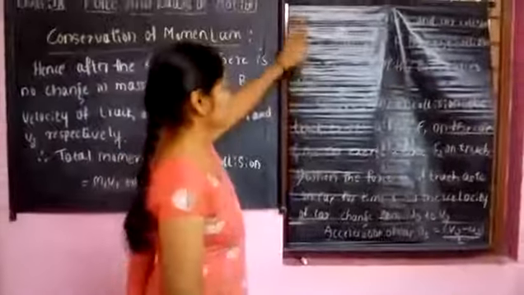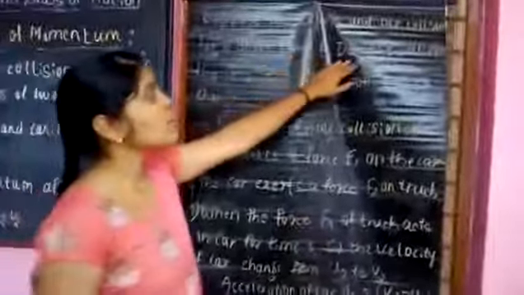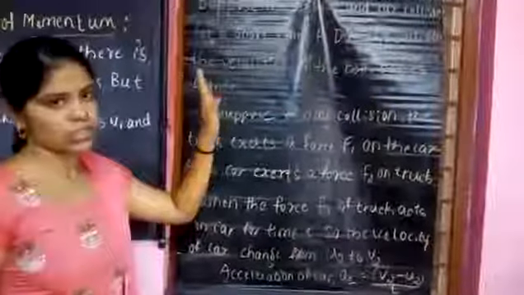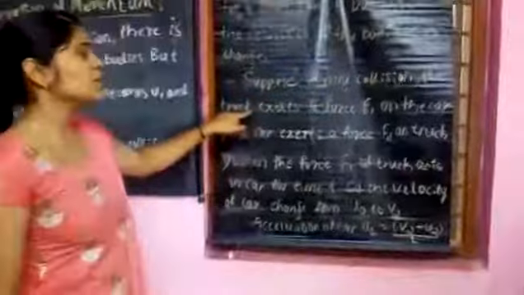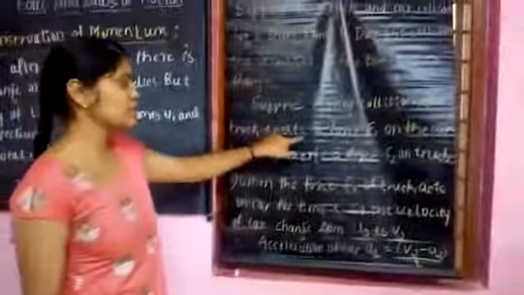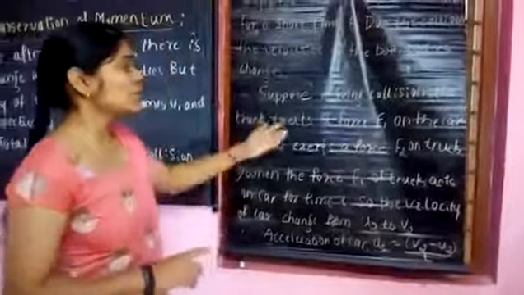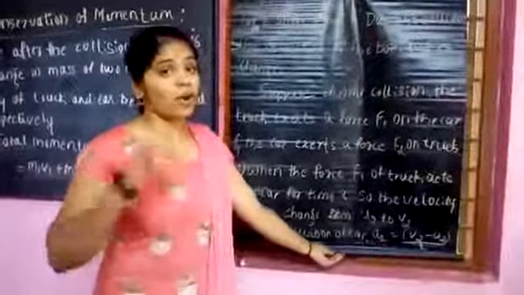So consider here, suppose the truck and the car collide for a short time t. Due to the collision, the velocities of both the bodies change, as you know. During the collision, the truck exerts a force F1 on the car.